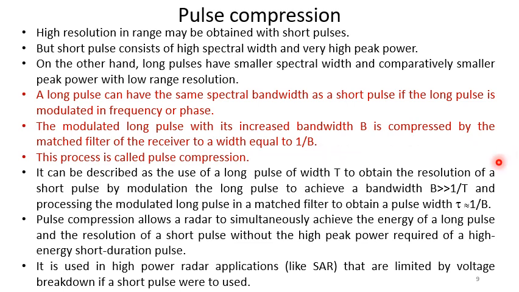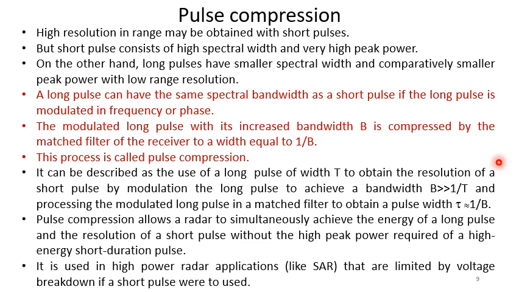It can be described as the use of a long pulse of width capital T to obtain the resolution of a short pulse by modulating the long pulse to achieve a bandwidth B which is greater than 1 by T, and processing the modulated long pulse in a matched filter to obtain a pulse width tau nearly equal to 1 by B.